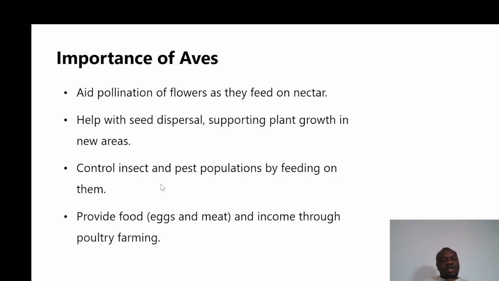They also help to control insects and pests by feeding on pests. And they also provide food and income through what? Poultry farming. Poultry farming is very common.